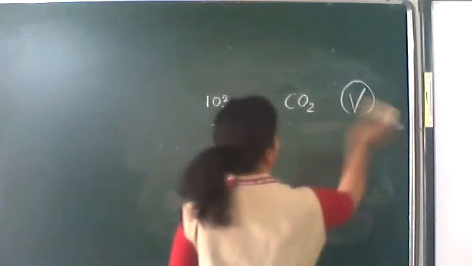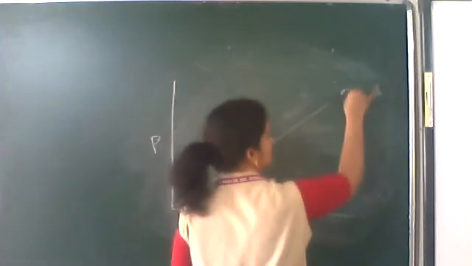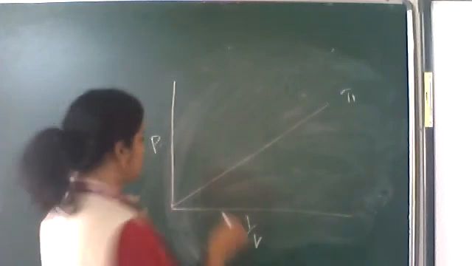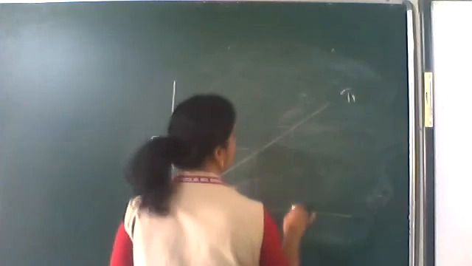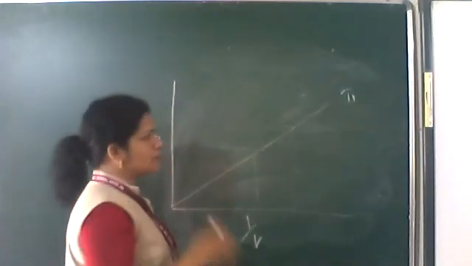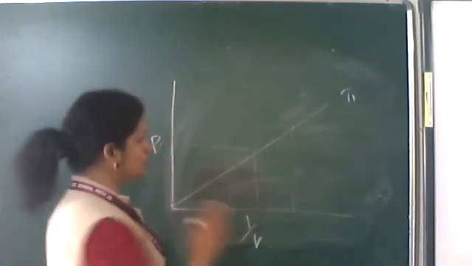If you plot a graph between pressure and 1 by V, pressure and 1 by V are directly proportional, so you will get a straight line. This is at temperature T1, the constant temperature. You mark these points, make all the measurements at this particular temperature, plot pressure and 1 by V, and you get a straight line.